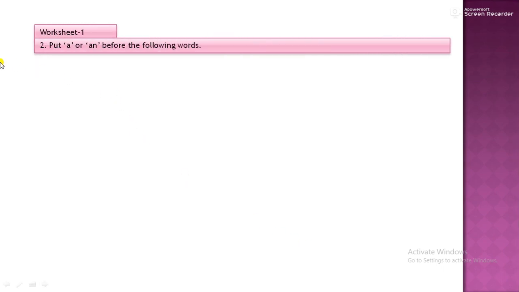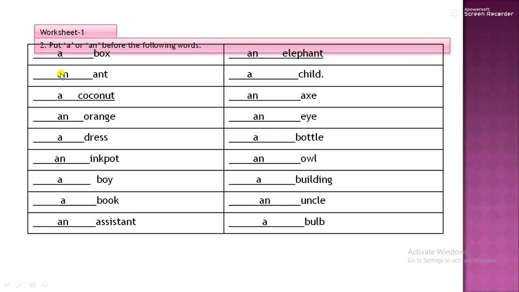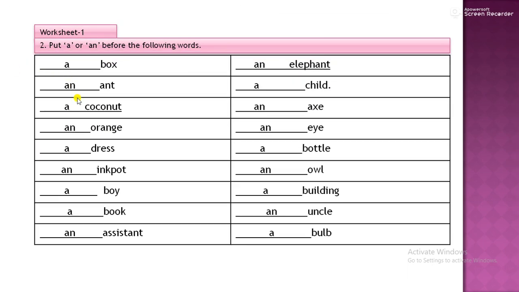Now, students, you studied the use of article a and an and article the. Now, a box, an ant, a coconut, an orange, a dress, an ink pot, a boy, a book, an assistant, an elephant, a child, an X, an eye, a water, an owl, a building, an uncle, a wallop.